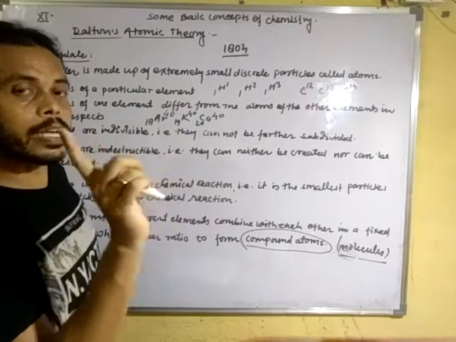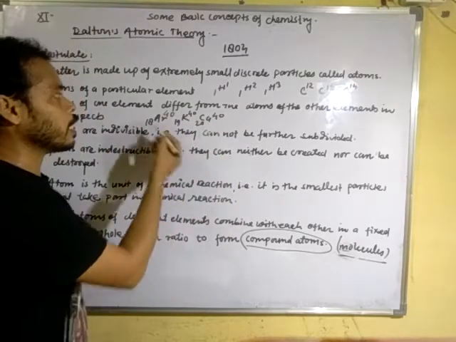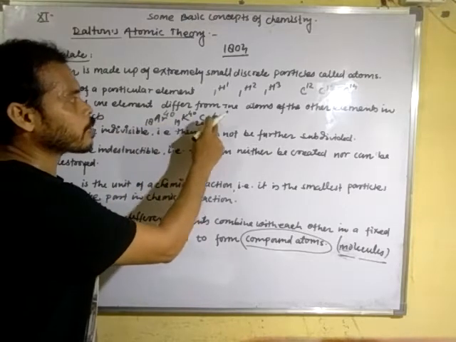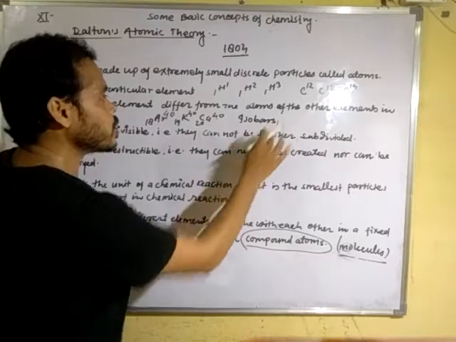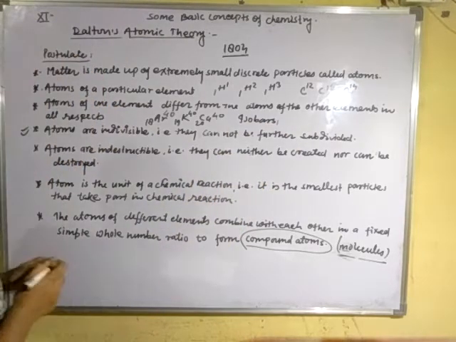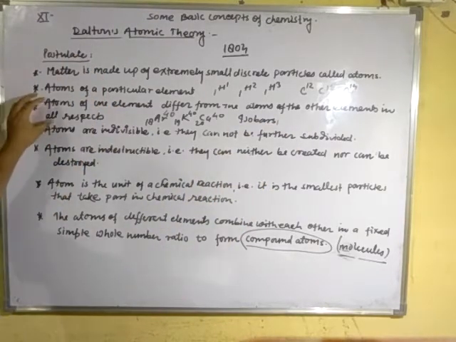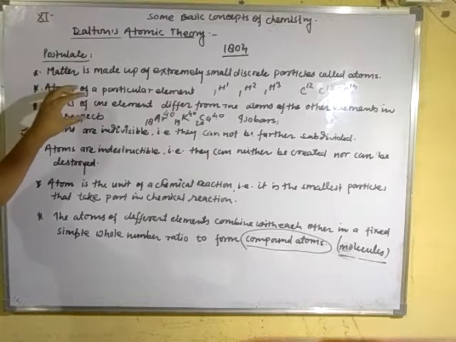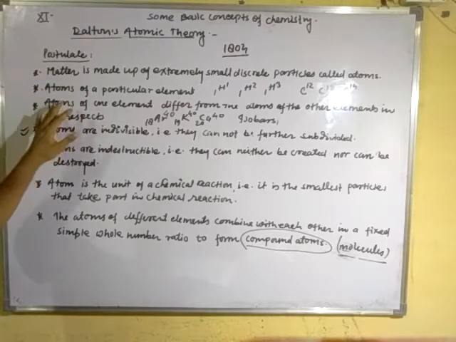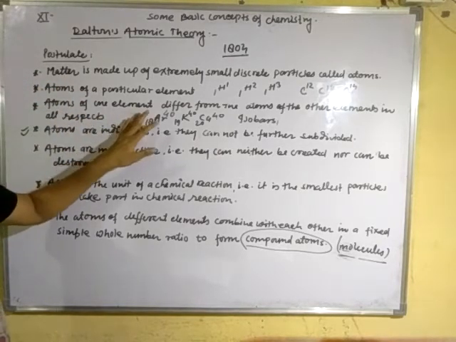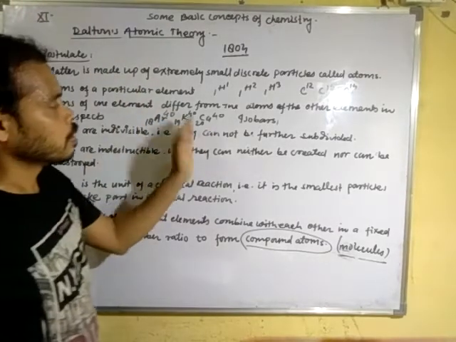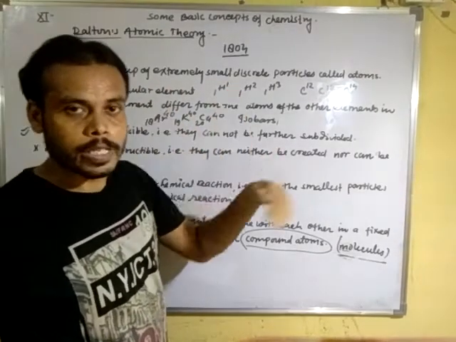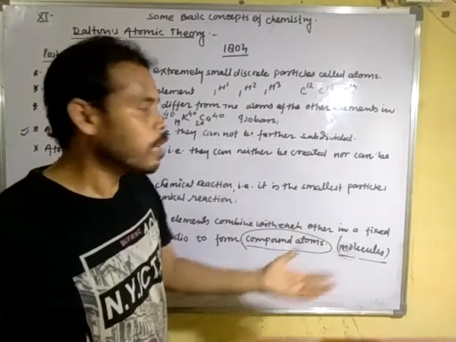That means atoms of different elements having different atomic number but the same atomic mass are called isobars. After the discovery of isobars, the third postulate was also modified: atoms of one element may be the same in physical properties as the other elements.